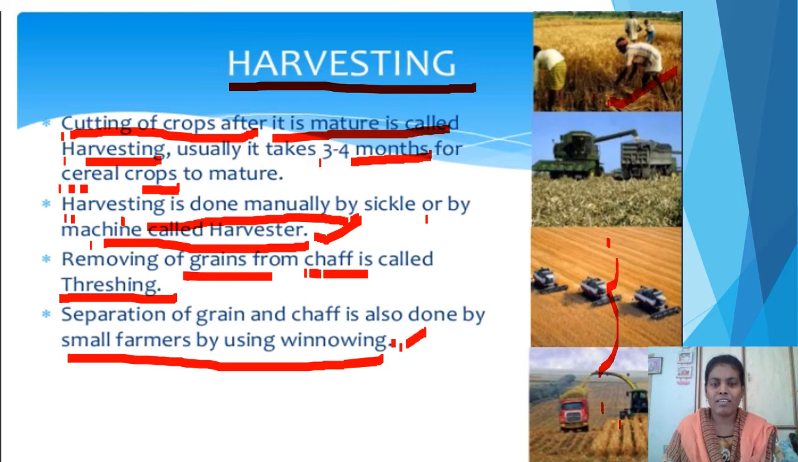Winnowing is the process of separation of grains from the chaff with the help of wind. You might have seen these two words in your lower classes. What is threshing and what is winnowing? Threshing means removal of grains from the chaff. This is done by machines or also manually. If we separate the grains from the chaff manually with the help of wind, that process is called winnowing.